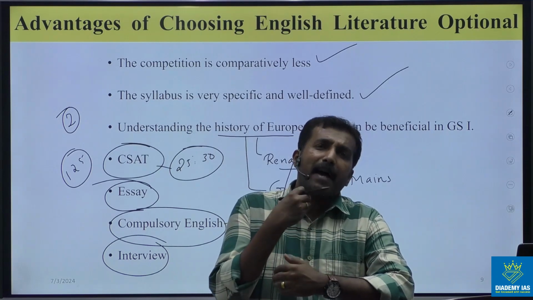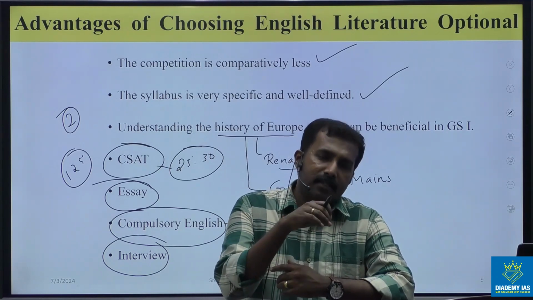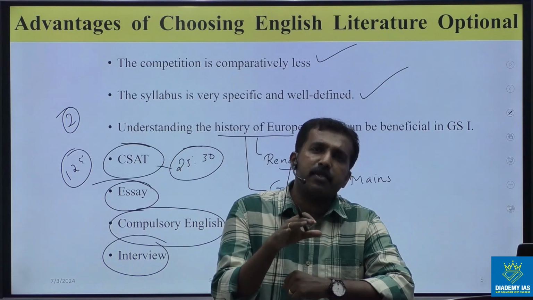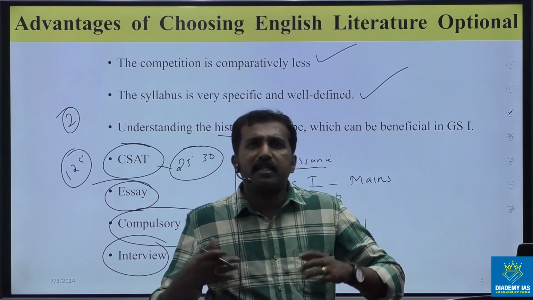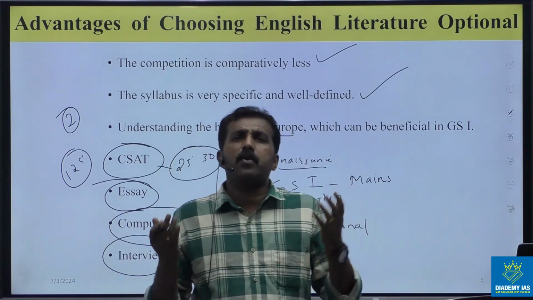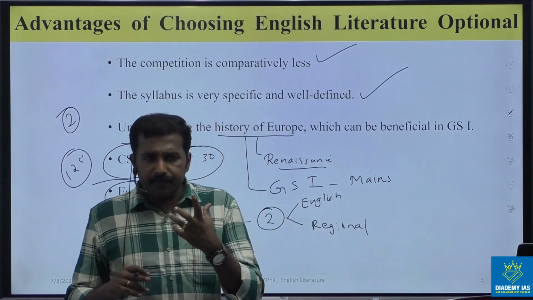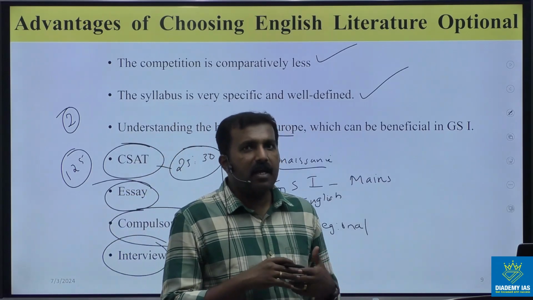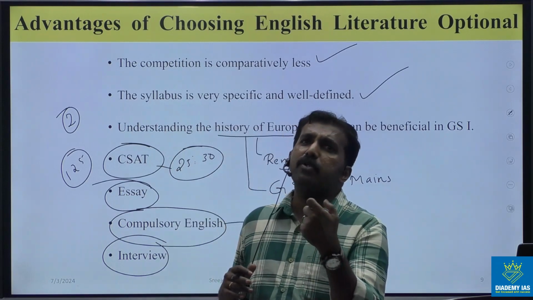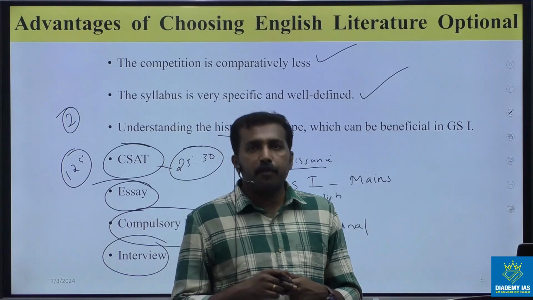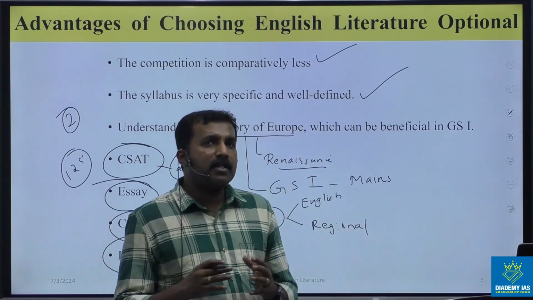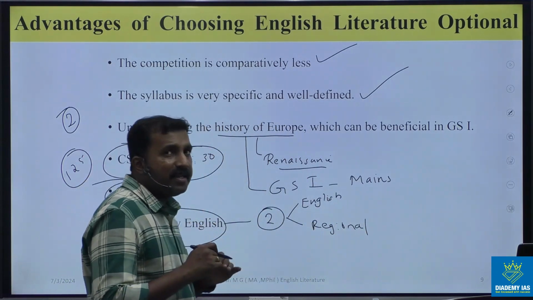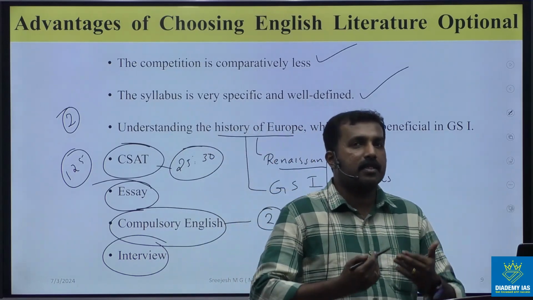That means if you are working hard in this language, daily preparing vocabulary, learning new words, and reading English books and newspapers, it will give you confidence and command in English, and it will also give a good impression in your interview board. So all these are the important advantages we have to understand when we take English literature as the optional.